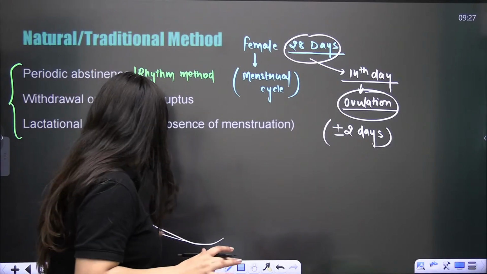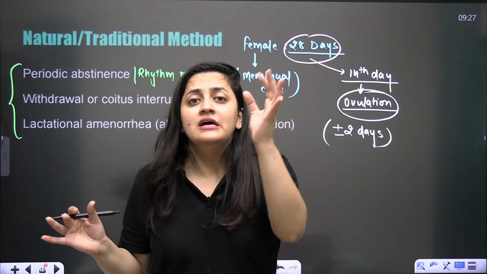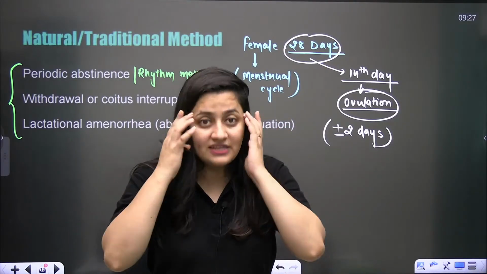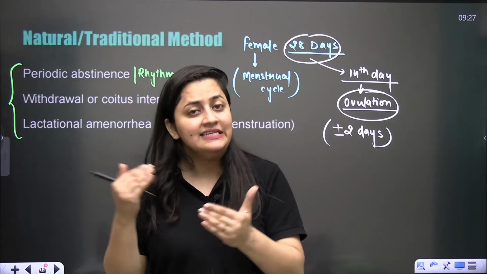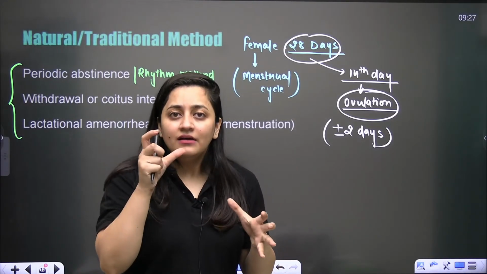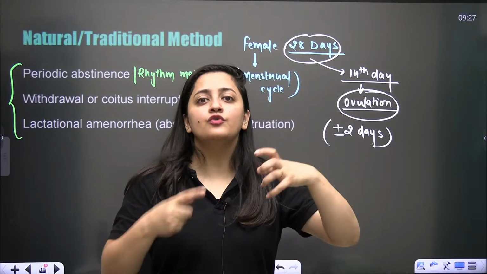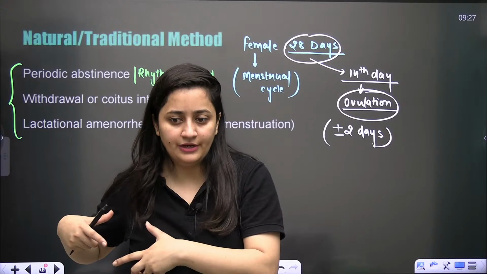Obviously it is not 100% correct. A female cannot be so sure about her ovulatory days. They can give it a try. And these days in the market, for people who want to conceive, ovulation kits are also available, so that a female can get to know when her ovulatory period is.